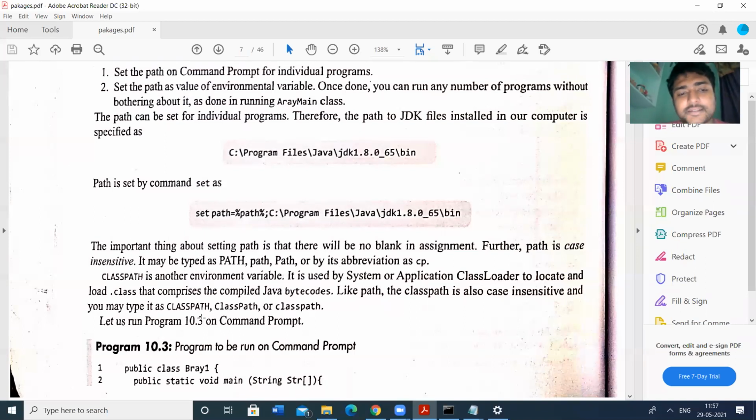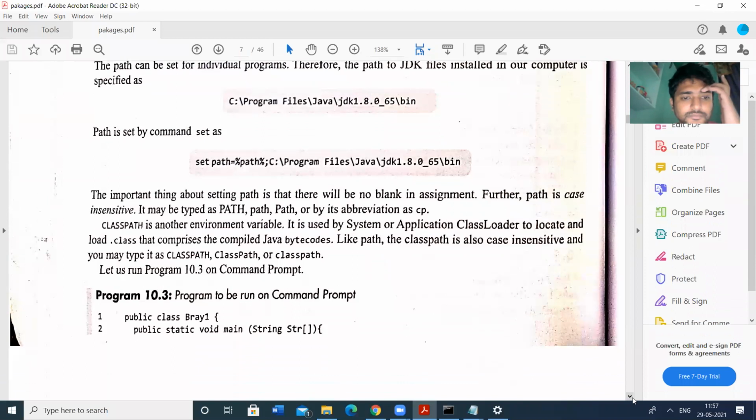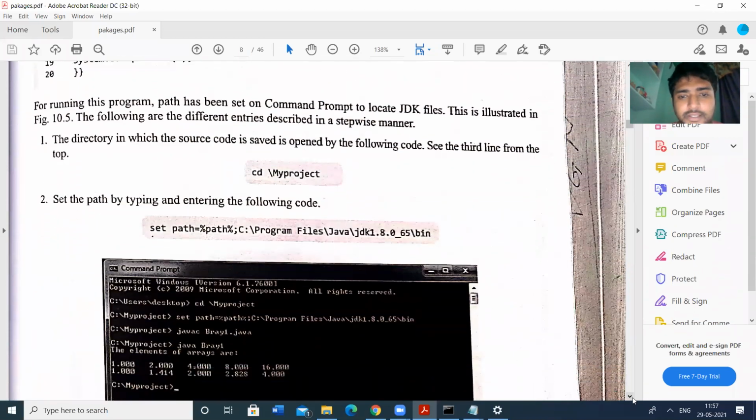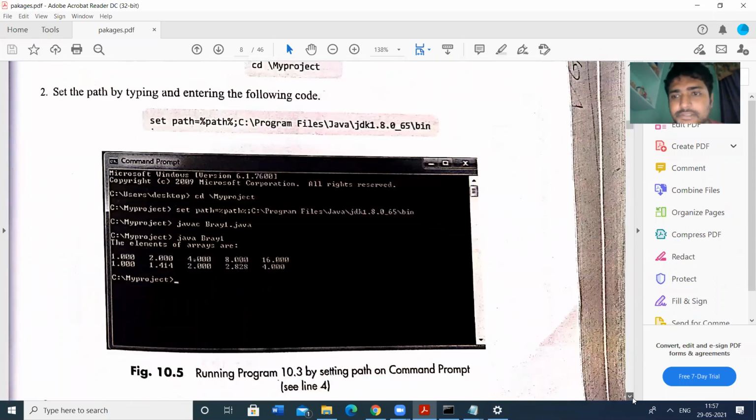Like that we can have the class path also. You can copy the lib folder, we can copy the library folder. So this is all about the paths.